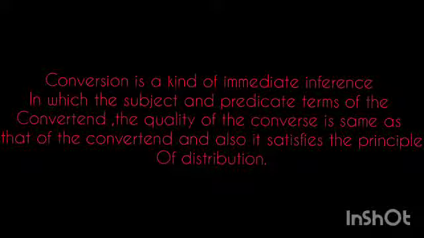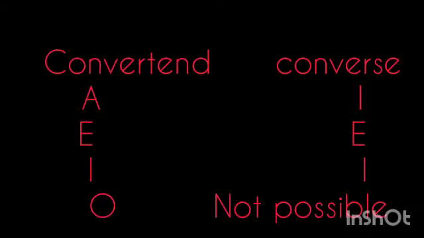The third rule is that the quantity of the converse will be determined according to the principle of distribution. The principle of distribution is that no term is distributed in the converse if it is not distributed in the convertend. Thus, to find the converse of any given convertend, we must follow the general rules of conversion as we discussed.